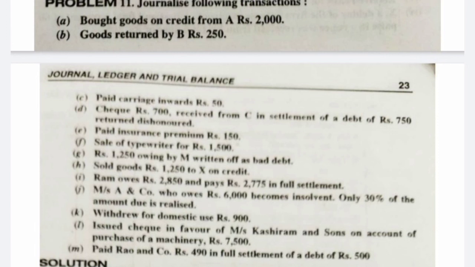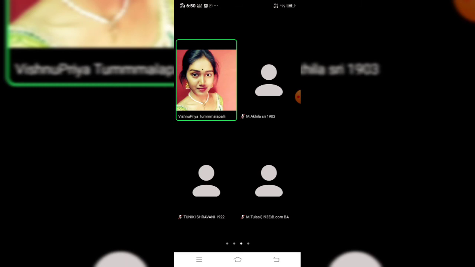So debit the receiver, that is Rao and Company 500, what we need to pay actually. So Rao and Company 500 to what we are paying in actual, that is 490 only, to cash account, that is 490, to remaining amount is a discount which is received by us. So discount received account, that is rupees 10. So whole entry would be Rao and Company account debit to cash account 490, to discount received account, that is rupees 10.